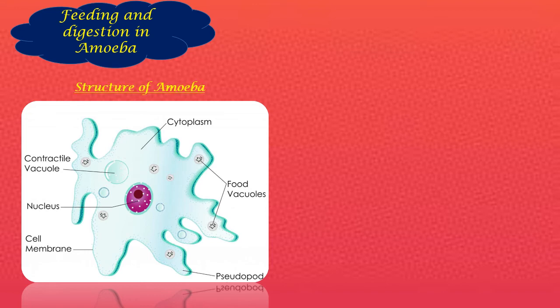Okay, so here is the structure of the amoeba I have attached for you to look at. See how the amoeba is. Does it have any specific structure? No, it doesn't have any specific structure at all. It will just change its shape. And there are many organelles present inside the amoeba. So here, as I told you, amoeba is a single-celled microorganism. It is found in pond water.